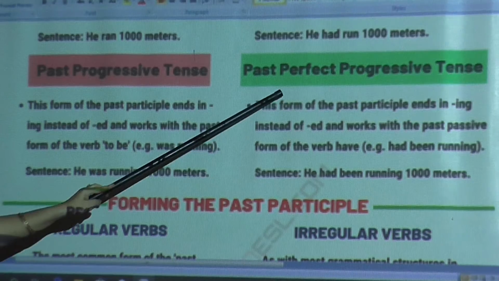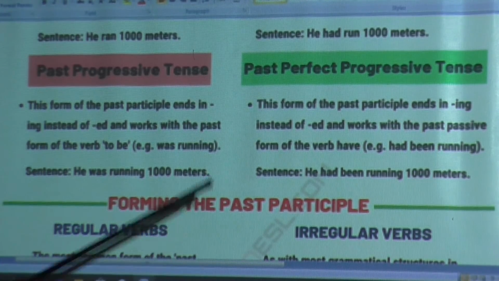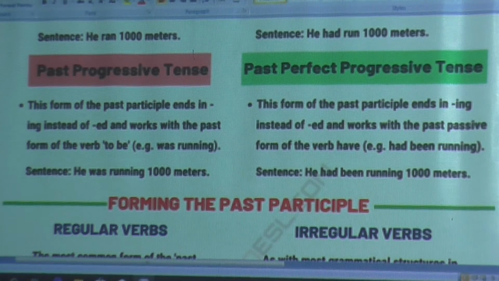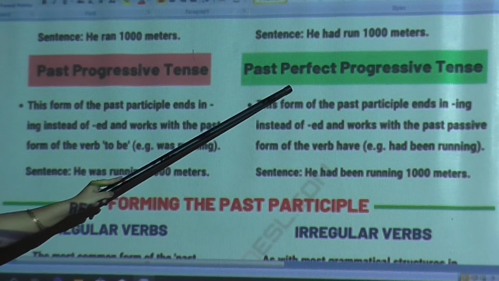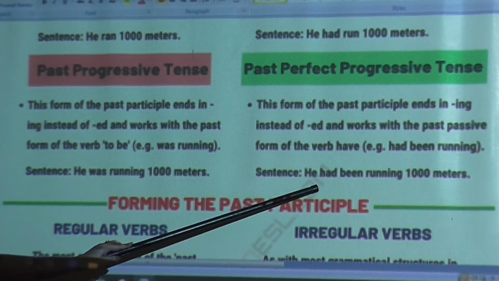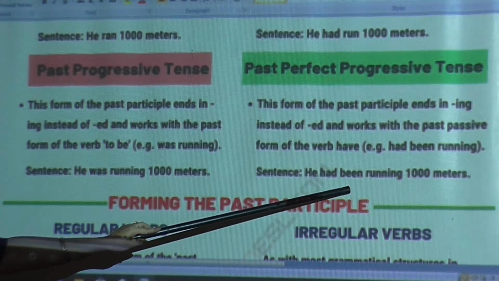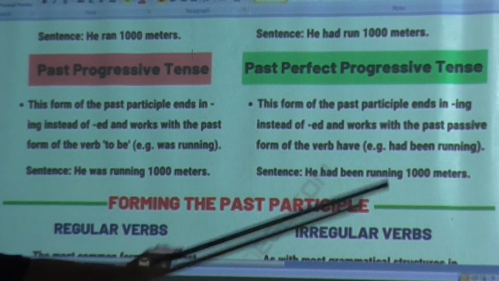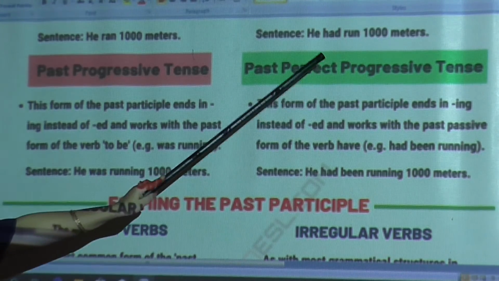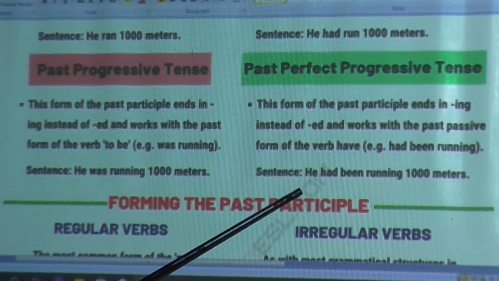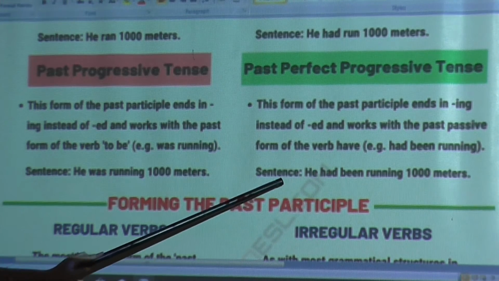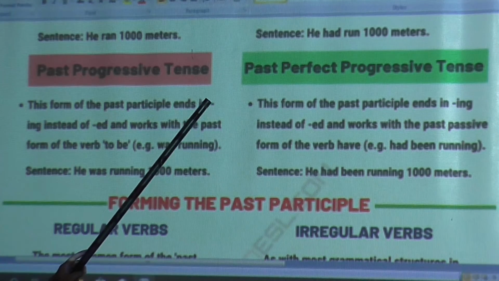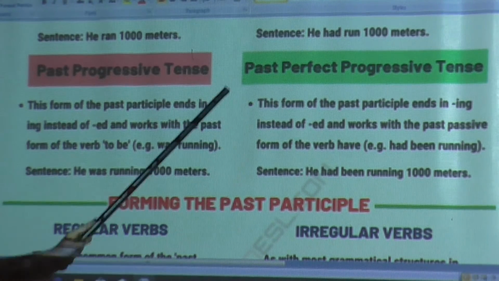Now, according to this past perfect progressive tense, there is no need to deal with this topic in this chapter. The only thing I will tell you is that just as in the perfect tense, similarly here also you have to write had, and then one new word is added, which is been, and then running because of the progressive or continuous tense. So it will be: he had been running 1000 meters. So up to this is in the syllabus. Okay, so practice a lot.